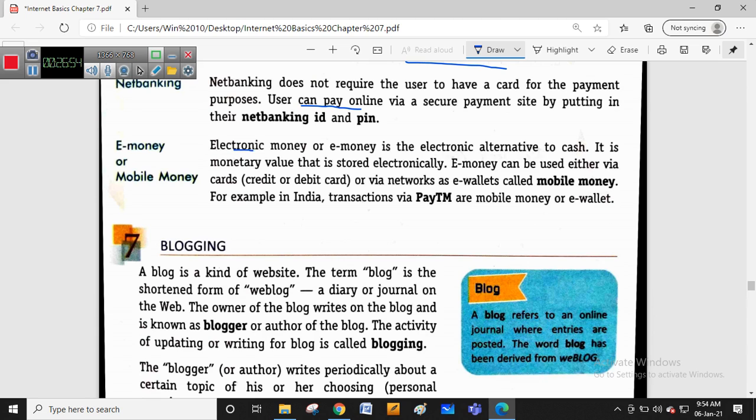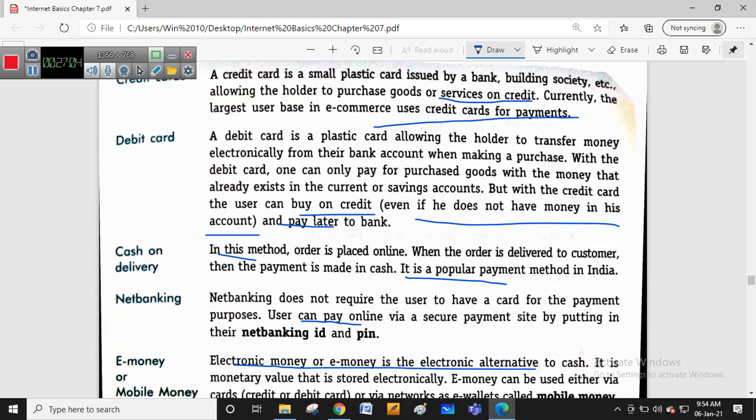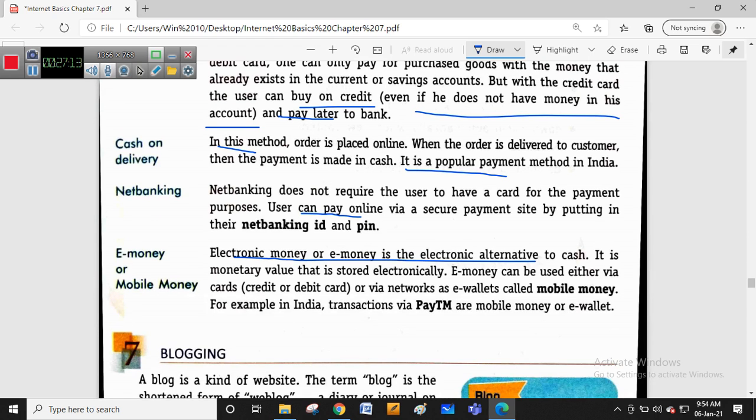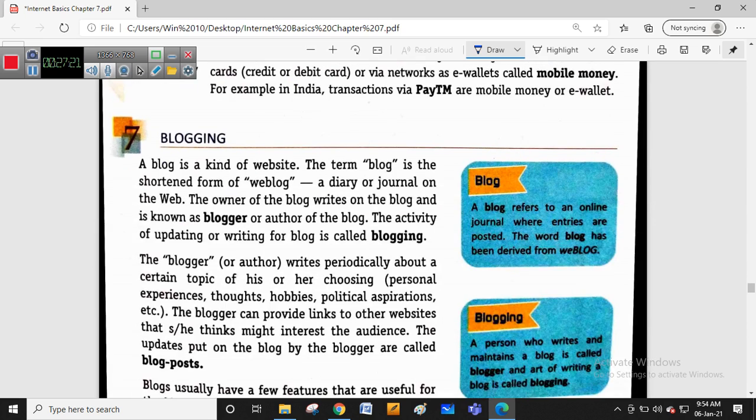So these are also money alternatives to cash which can be linked to our mobile bank account so that we can do the payment with two-step verification very fast. Okay, these are the famous online modes of payment available. So credit card, debit card, cash on delivery, net banking, e-money or mobile money or e-wallet, or we can say BHIM or UPI payments. Okay, this is about the online modes of payment.